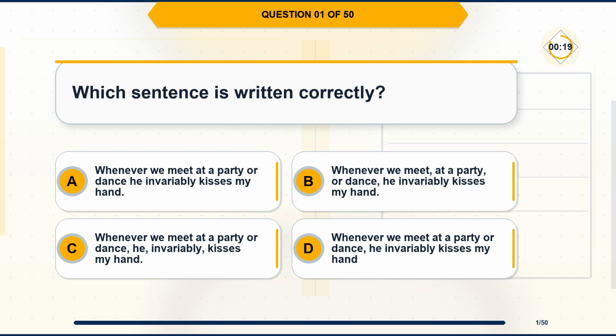Option A. Whenever we meet at a party or dance he invariably kisses my hand. Option B. Whenever we meet, at a party, or dance, he invariably kisses my hand. Option C. Whenever we meet at a party or dance, he, invariably, kisses my hand. Option D. Whenever we meet at a party or dance, he invariably kisses my hand.